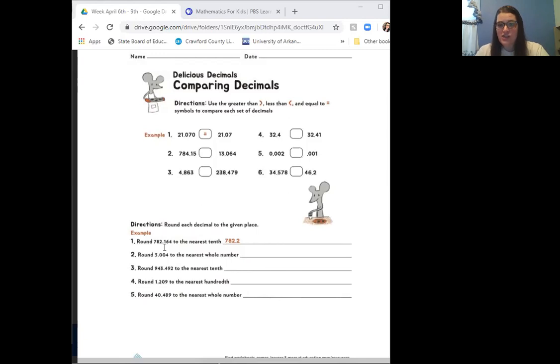So your answer is just going to be 782.2 because you're rounding to the nearest tenth. So when you rewrite the number, you're stopping at the tenth place.